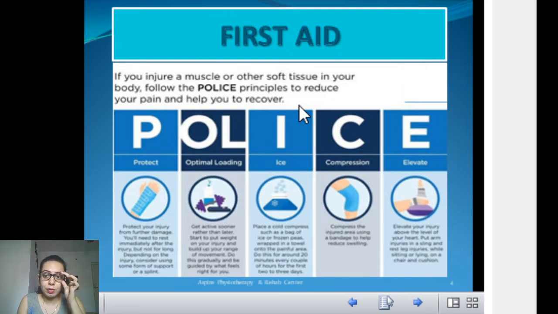There are different types of ice application. What I prefer is ice application with compression, because that reduces swelling as well, and as soon as you get rid of swelling, the healing process accelerates. We just discussed compression, because compression helps in controlling the swelling. And then elevate. You should always elevate that injured part. That will again help to reduce the swelling, because you have to get rid of that swelling as soon as possible. Now all these things will help you to recover fast.